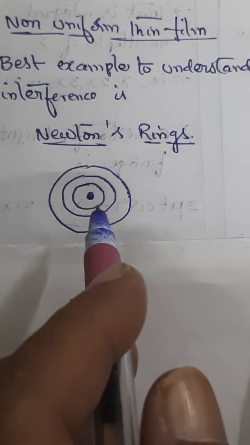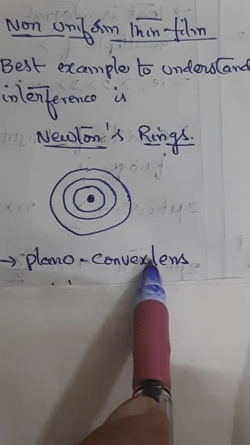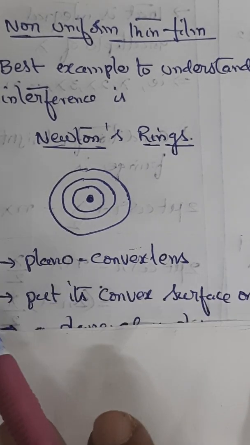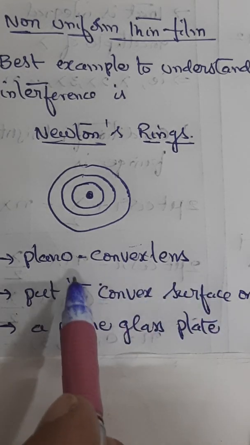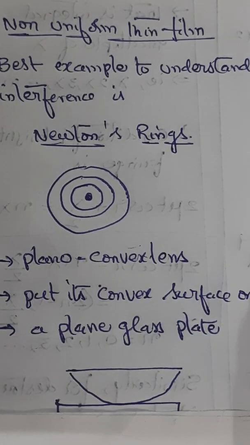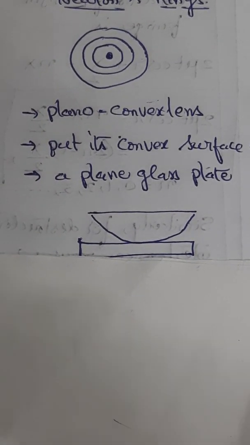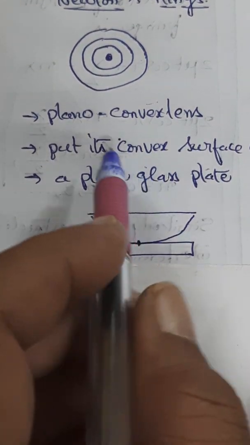Let us see. For this, I am taking a plano-convex lens and a glass plate. I am putting this plano-convex lens such that its convex surface is kept on a plane glass plate like this. Now, at this point, when viewed from top, you will find rings like this.